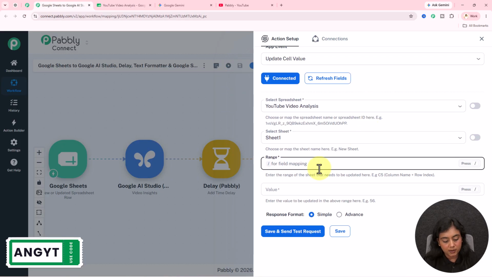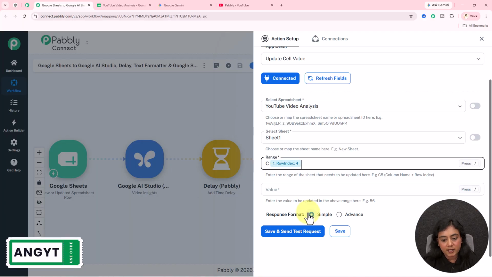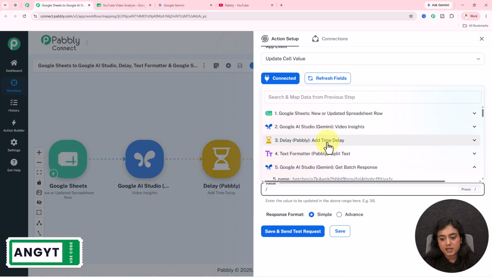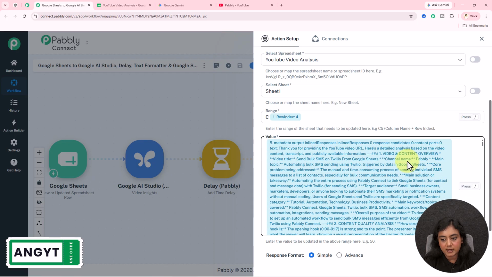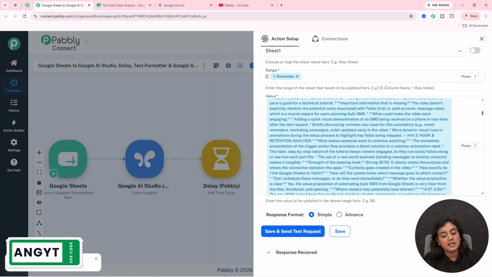I just wanted to tell you that. C is the column name, and for the row index, map the data of the row index that you've received in the first Google Sheet step. For the value, map the data of this value right over here that you've received, the part of the analysis that is done by Gemini. Map the data, click on the save and send test request button.